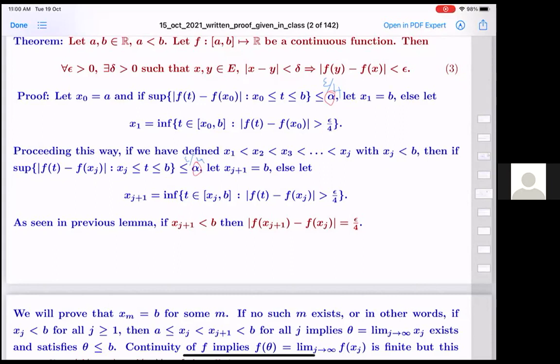And if we keep going on, what will happen? The points xj's is a sequence of numbers between a and b, and it is increasing. It is bounded above by b, and it is increasing. So it will have a limit. If the limit is some, let me call it theta, yeah, theta only. Then f of xj plus 1 will converge to f theta, and f of xj will also converge to f theta. But these two numbers are always differing by at least epsilon by 4. That cannot happen.